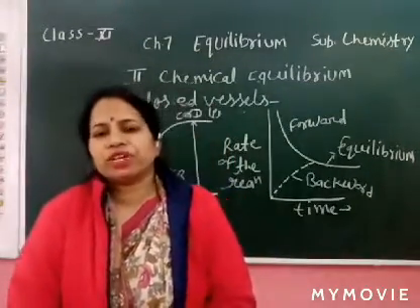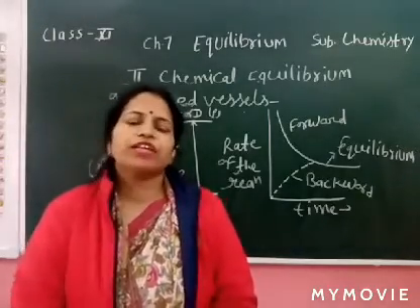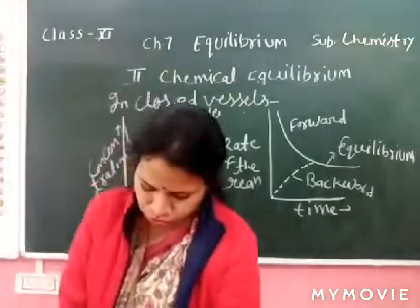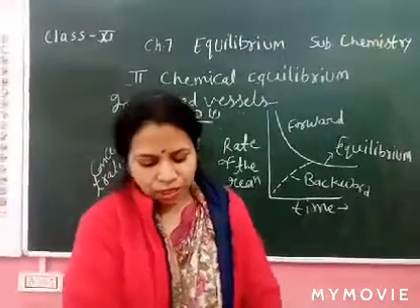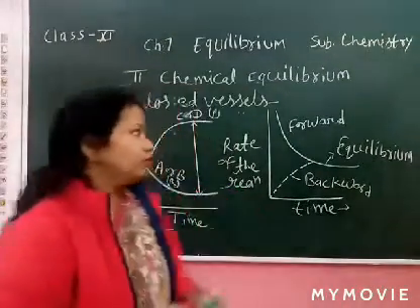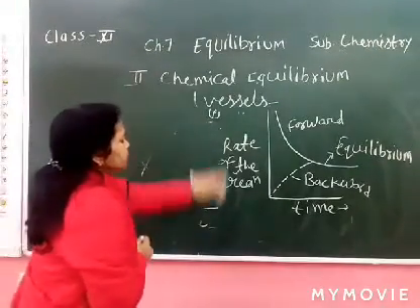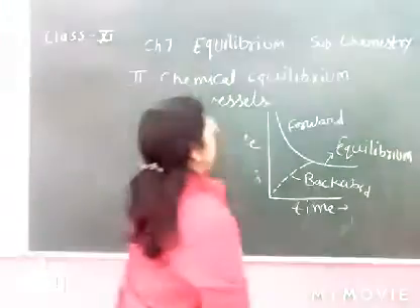You can take the example of HI: H2 plus I2 converts into 2HI, and 2HI again decomposes into H2 plus I2, and this explains the chemical equilibrium. Now the next heading, characteristics of chemical equilibrium.